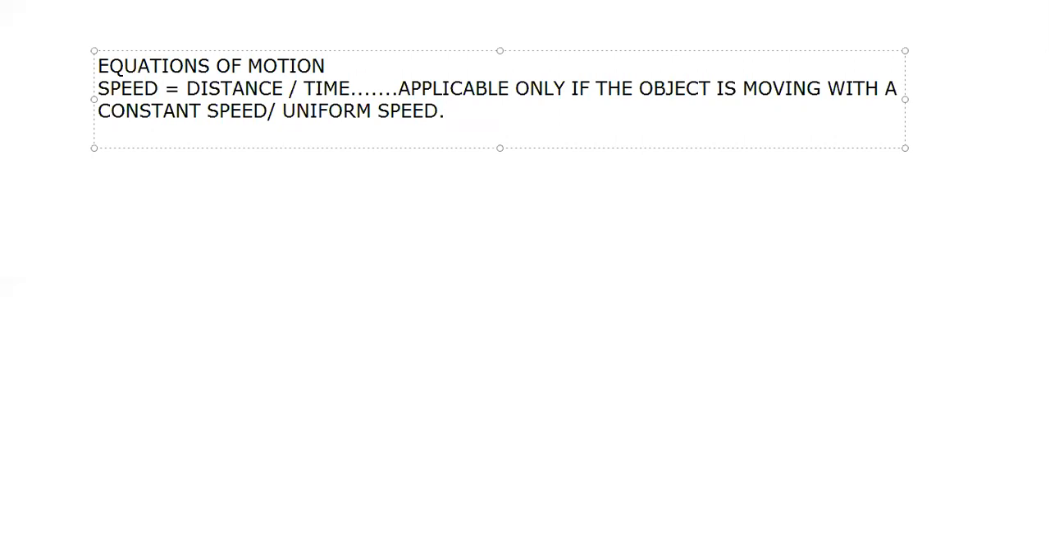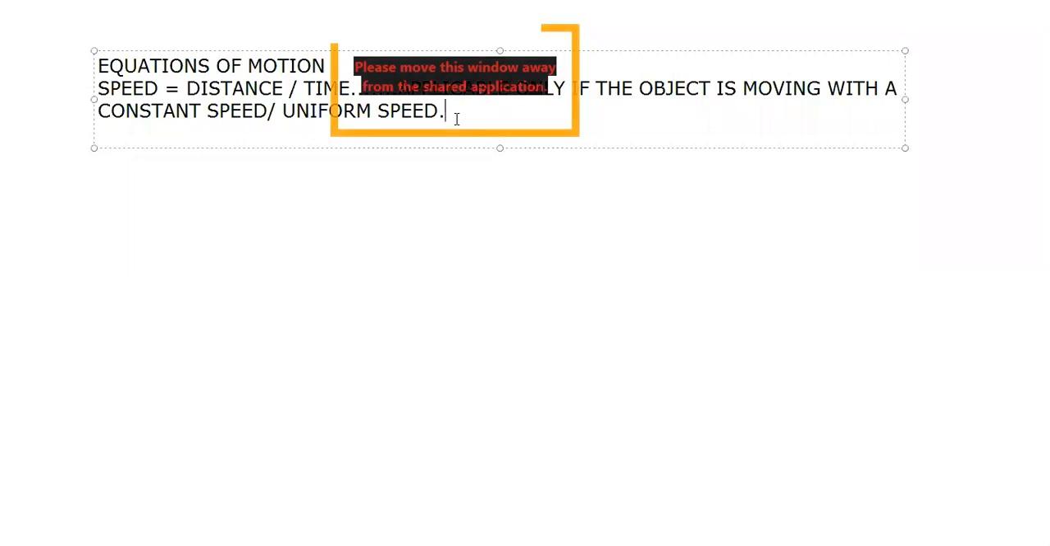For example, if I say a train is moving with a speed of 60 kilometers per hour for 3 hours, how much is the distance covered by the train? So you will say the distance covered by the train will be 180 kilometers. How did you calculate that? Distance is equal to speed into time. So you had used this formula.